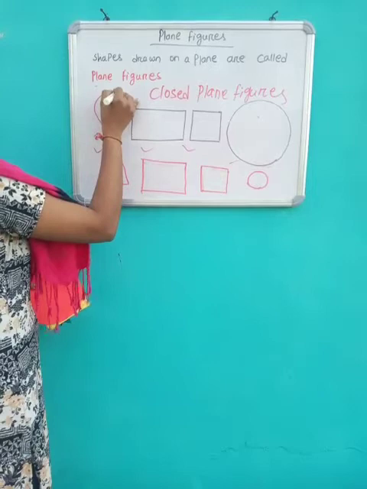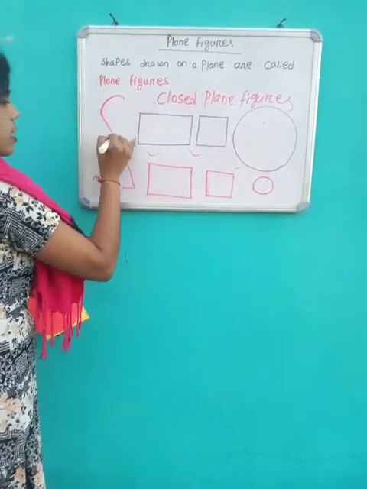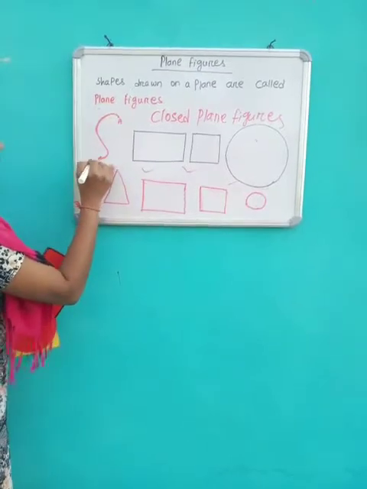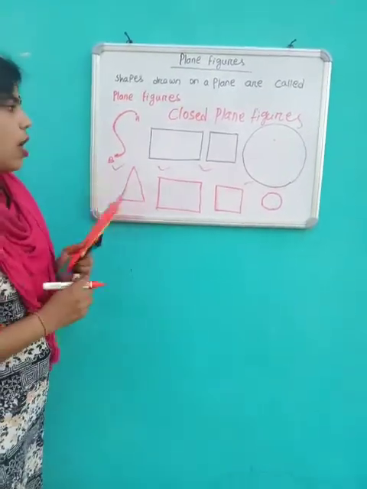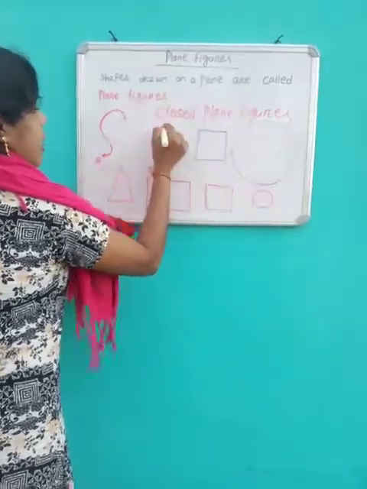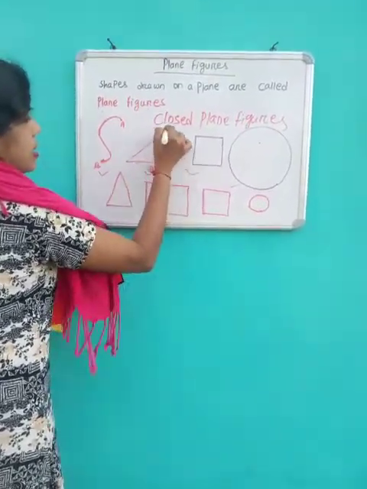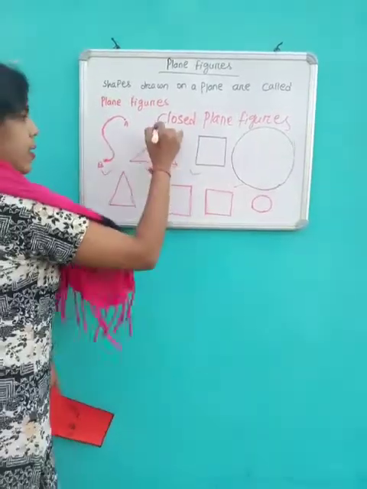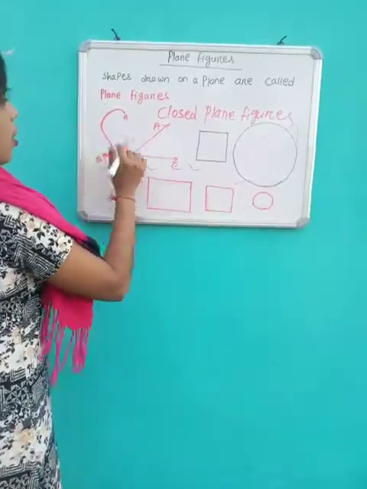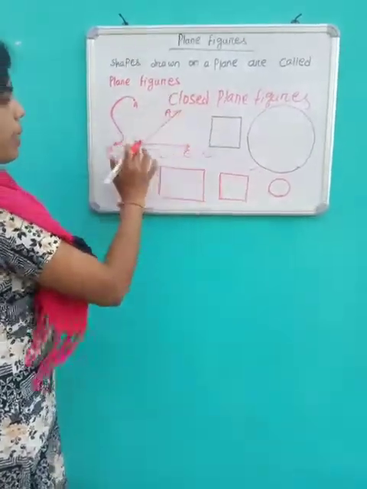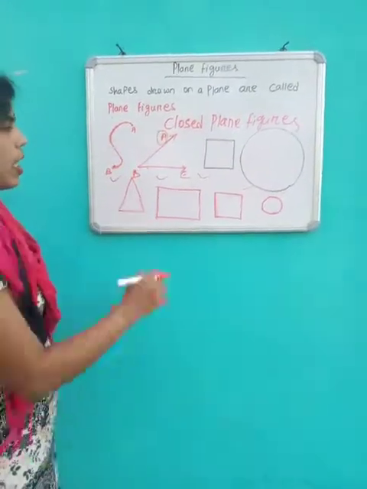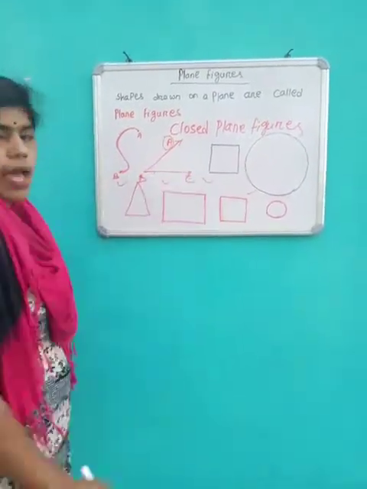This type of figure, this is a curved line, begins at one point and ends at another point. Or an angle. This is also an open plane figure. Open plane figures begin at one point and end at another point.